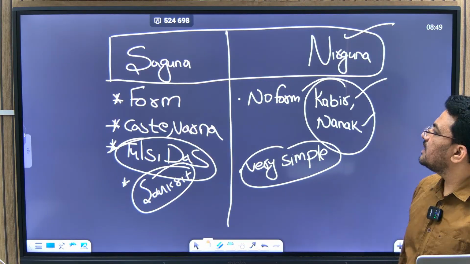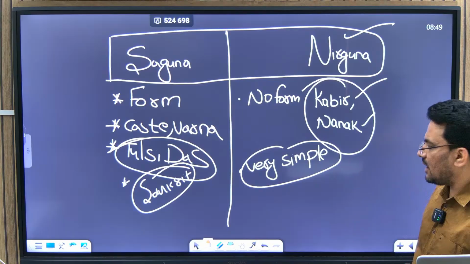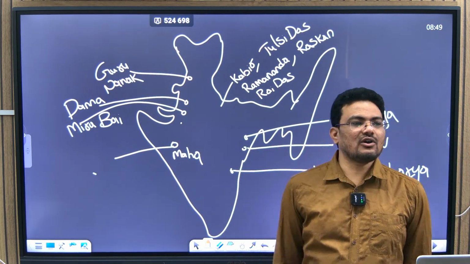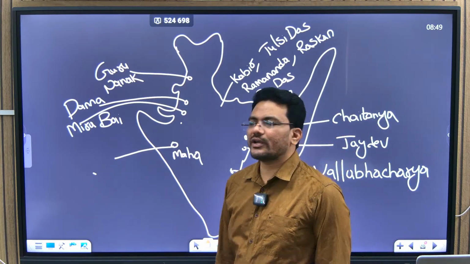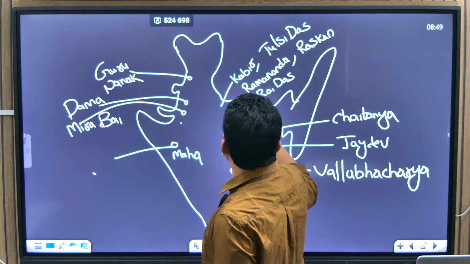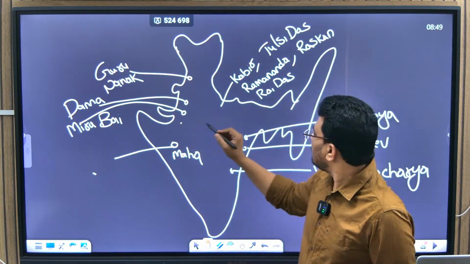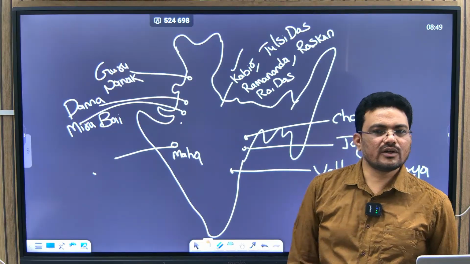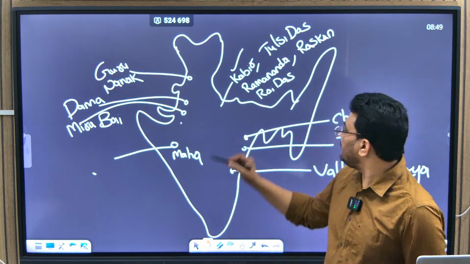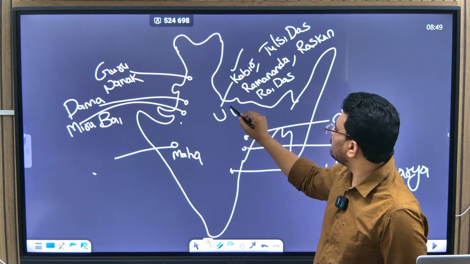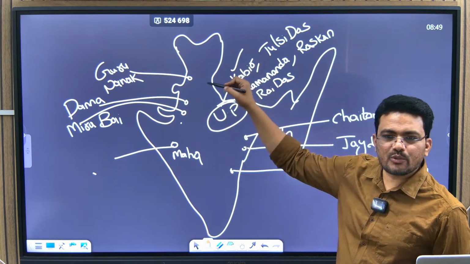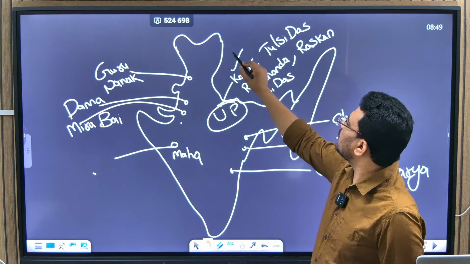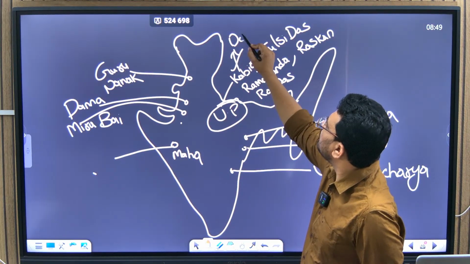Now, the important thing is that we have to see the important bhakti saints of India. The first one we have to talk about is Kabir. In the Uttar Pradesh region we are talking now. Kabir's dohas, couplets, are very popular.